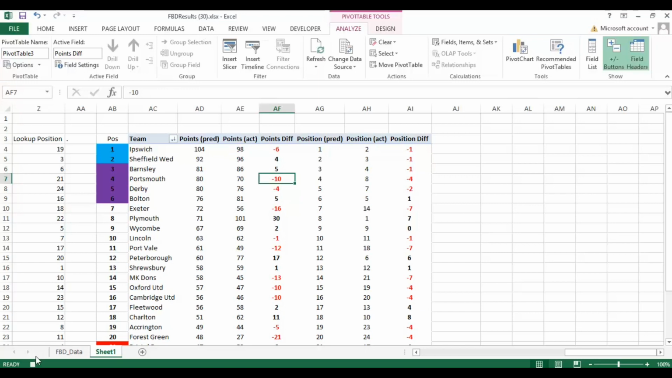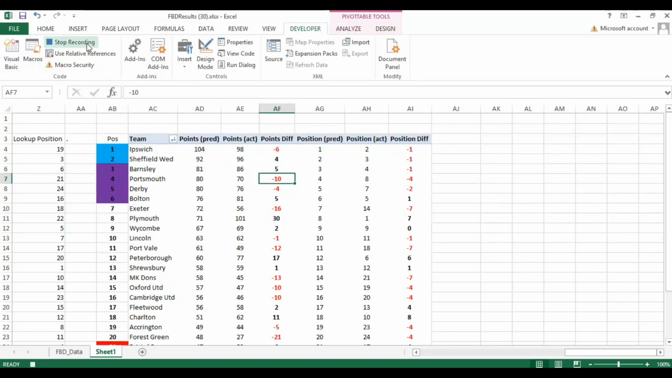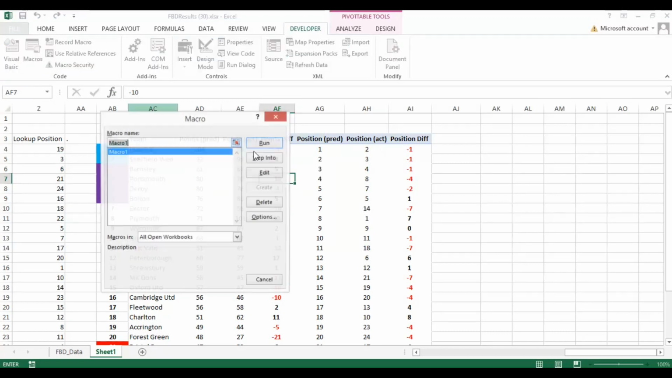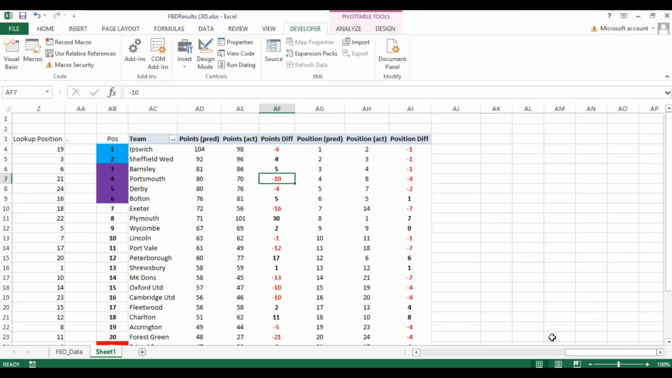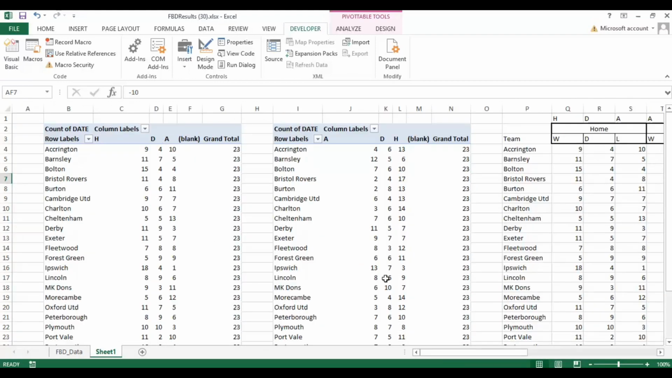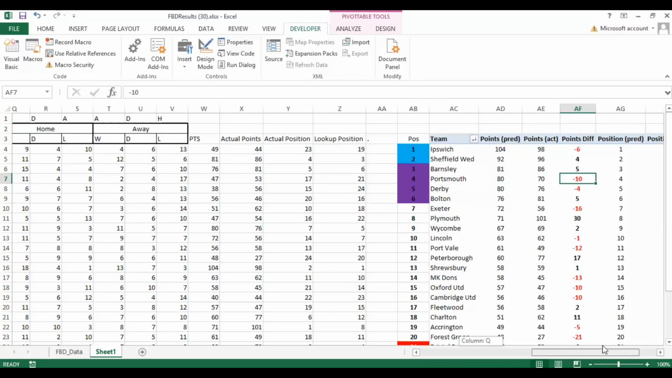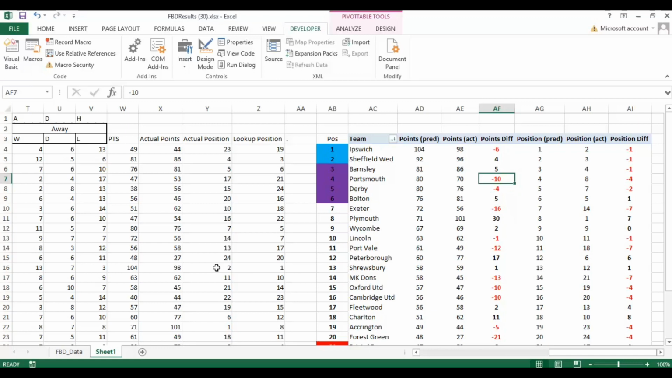Now what we can do is hit the stop button, so you can go to developer and hit stop, or we've got it down the bottom here either way. And that has generated our macro that we can go into. You can see here, we don't need to select the cell, so we can delete that out. But what we've done is create a very basic macro, which is refresh all, and then we refresh the pivot table twice to pull through the updated information into these pivot tables, and then we update the final pivot table, which pulls the lookup positions.